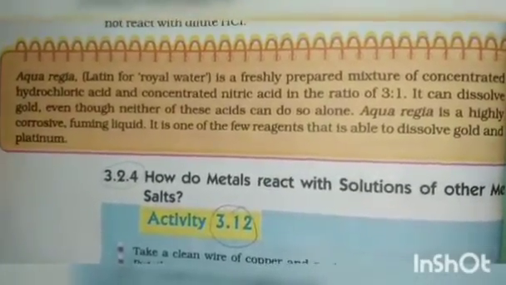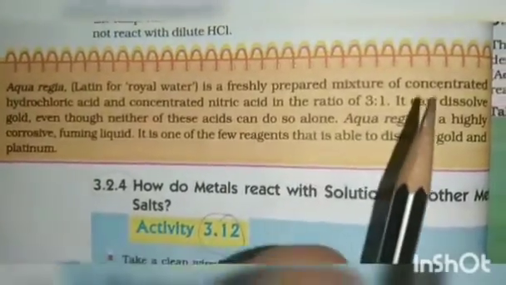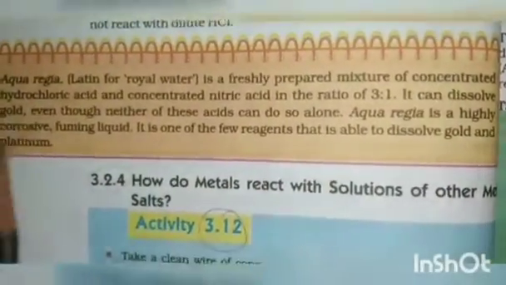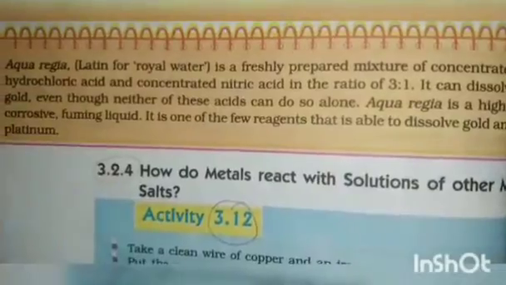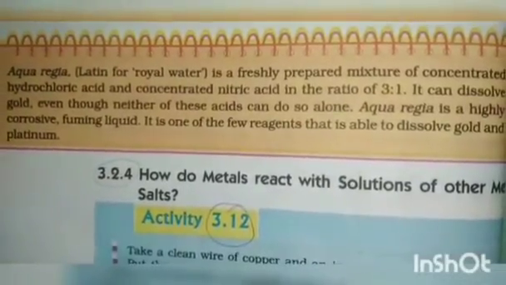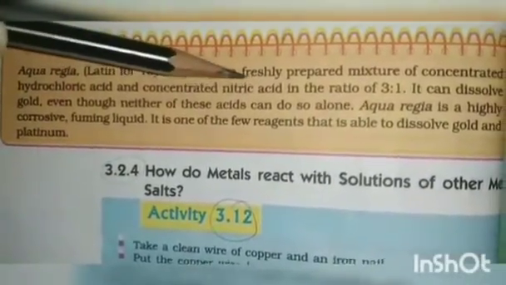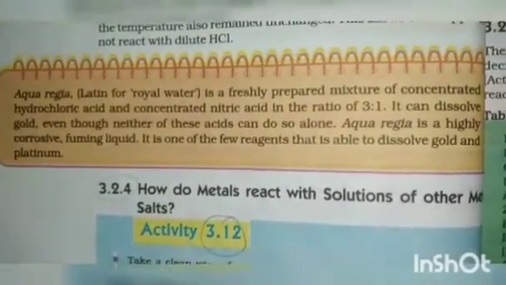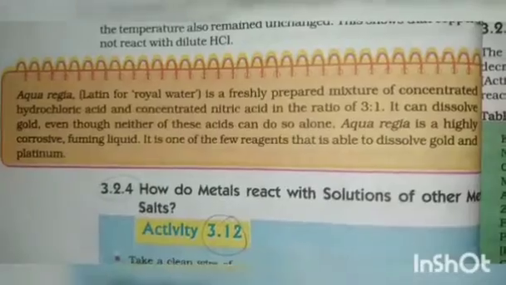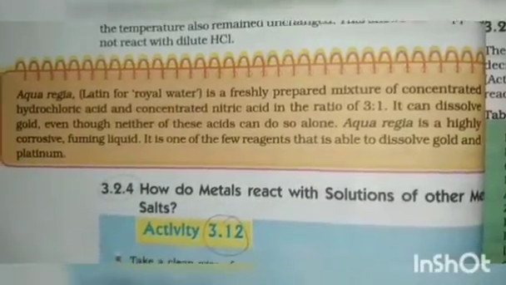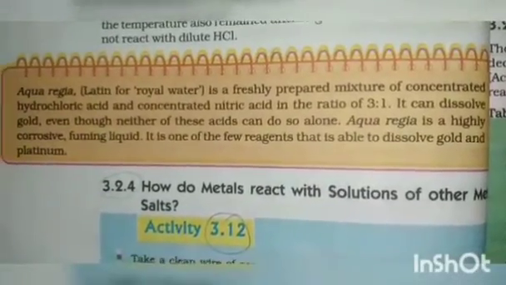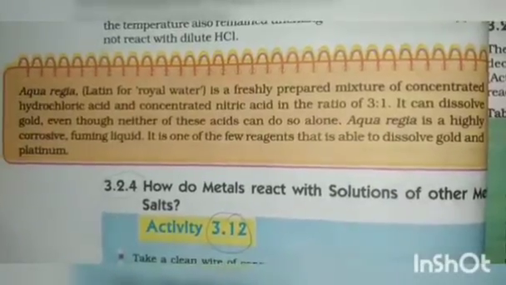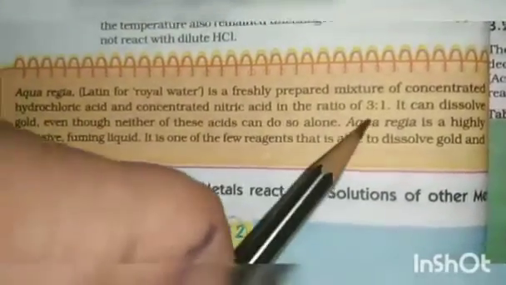It is a freshly prepared mixture of concentrated hydrochloric acid and concentrated nitric acid in the ratio 3:1. For example, if you want to dissolve gold, take 75 ml of hydrochloric acid and 25 ml of nitric acid. That is a 3:1 ratio.